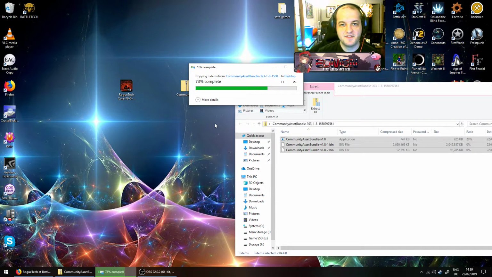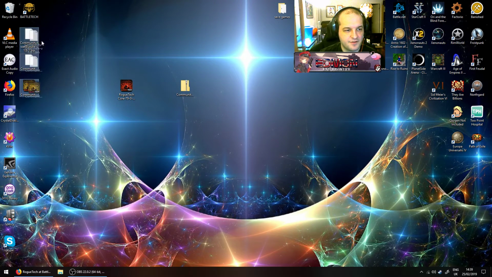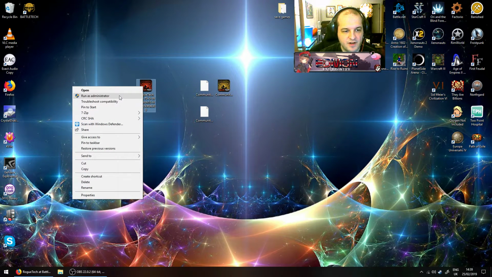Even unzipping them takes a while because it's massive. Like 2 gigs is pretty big. Okay, verify you've got the 3 files. Put them in the middle of your desktop just so that you've got them to work with. You can now delete this zip folder. It's not necessary anymore. Now right-click Roguetech, run as administrator.